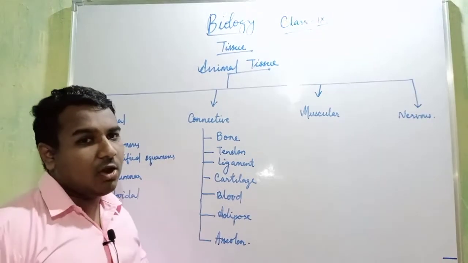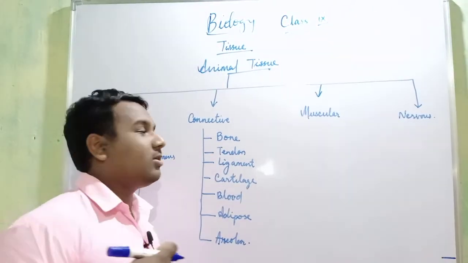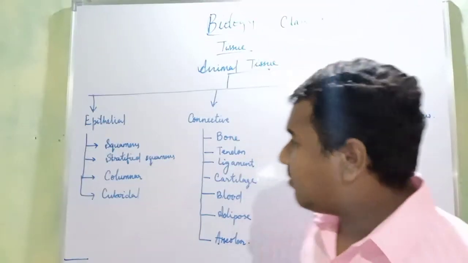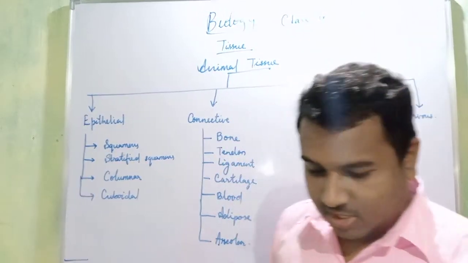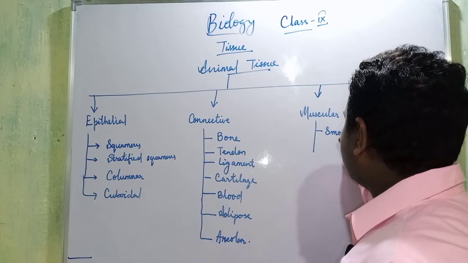You might think that how blood is tissue, because blood is connecting each and every body organ, so it is also a tissue. Okay, next is your muscular tissue. Muscular, you know, voluntary and involuntary muscles. So here you will study about smooth muscles.